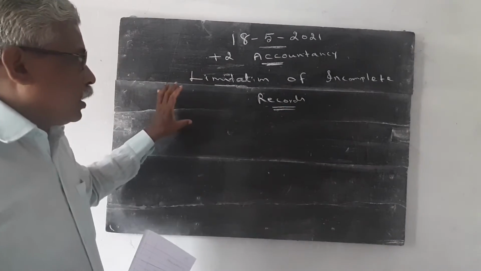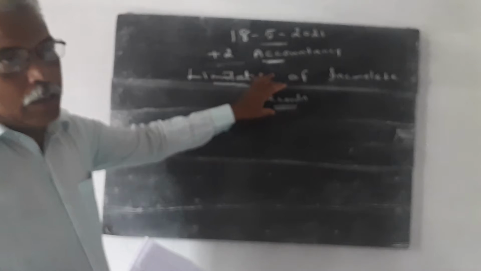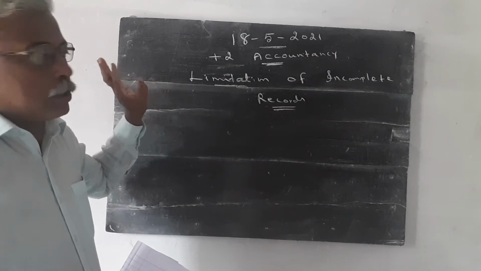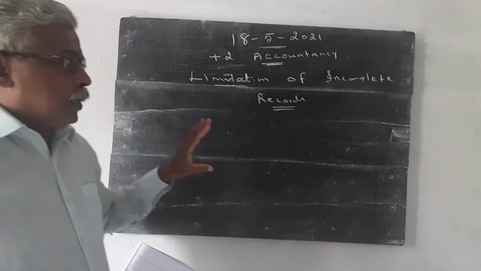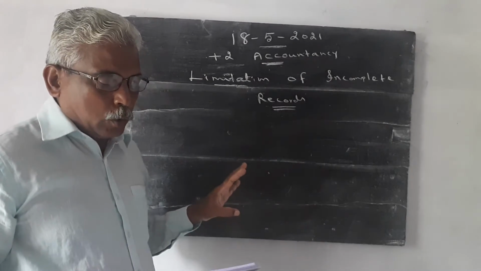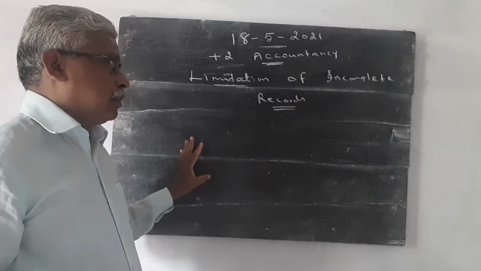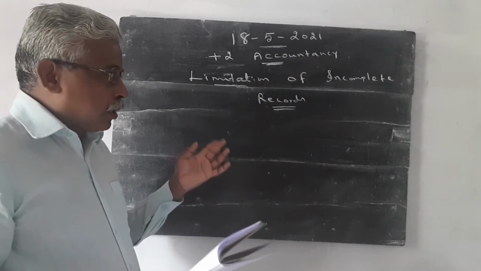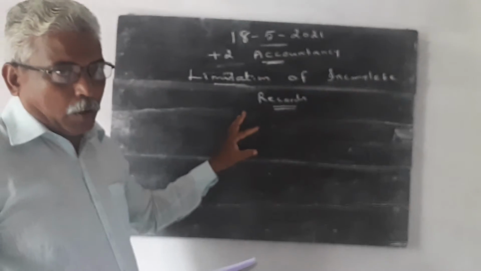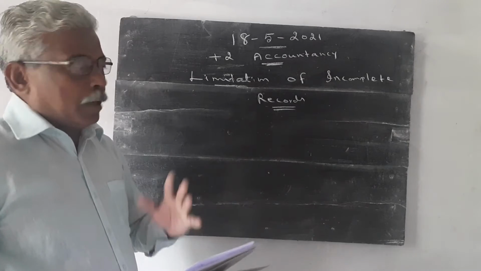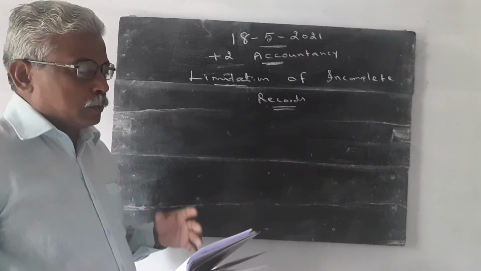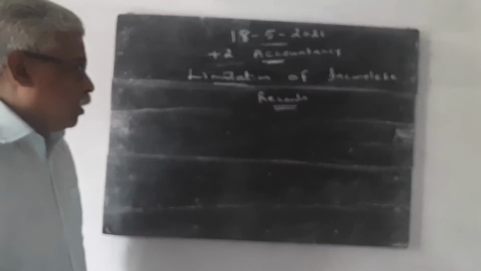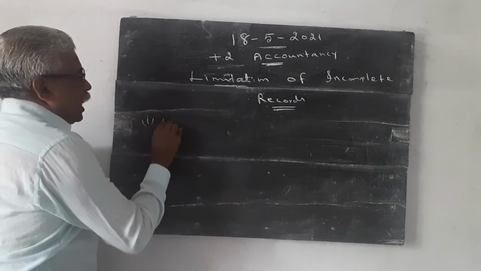Normally this question is asked as a 3 mark question. If it is a 3 mark question, we have to write just 3 points. In the features also, I explained only 3 points. Here also, I am going to explain just 3 points of the limitations of incomplete records. Point number 1,